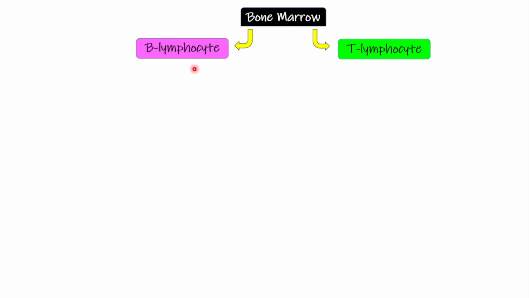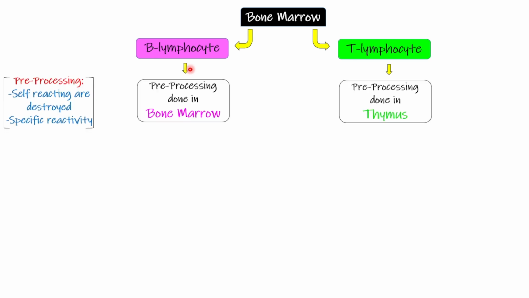Now, the point is that their pre-processing takes place at a different place. The pre-processing of B lymphocytes is done in bone marrow, whereas the pre-processing of the T lymphocytes takes place in thymus.